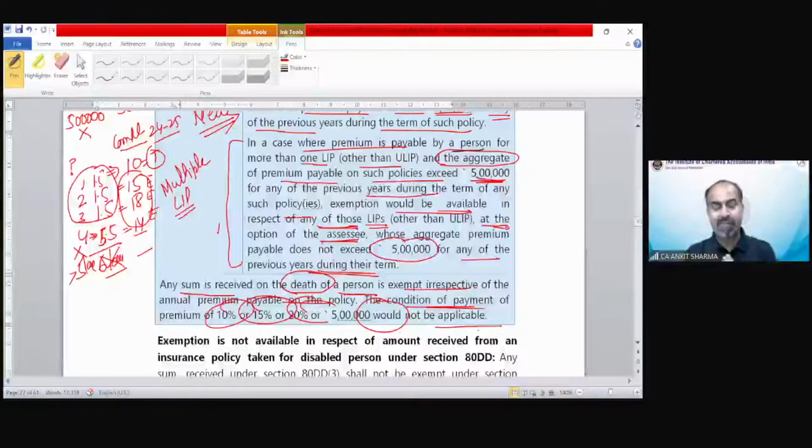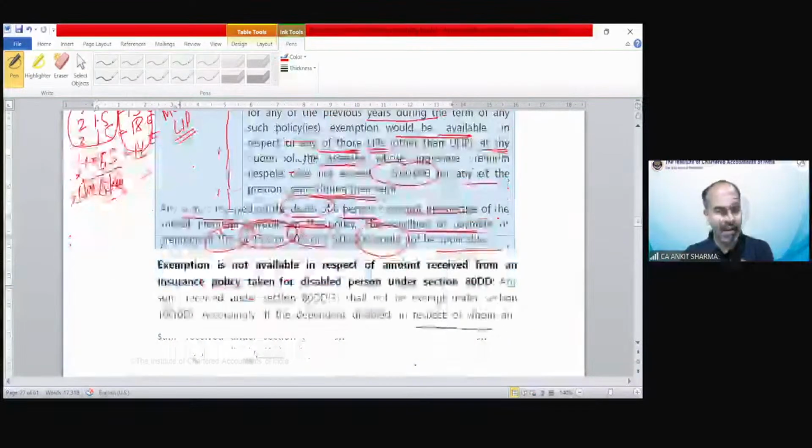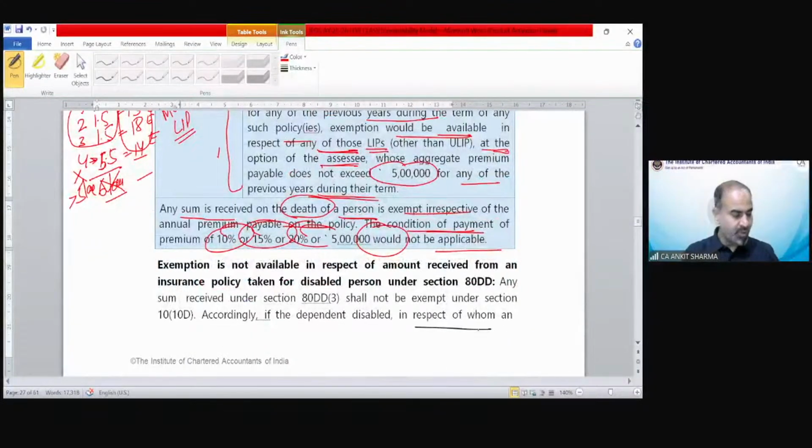Like we have seen in income from other sources, the medical treatment expenditure for COVID and the amount received on death due to COVID, there are exemption benefits. In the same way, there is always a benefit when there is something about medical treatment or life under the Income Tax Act. So till now, any problem, any confusion? I don't think there would be any confusion.